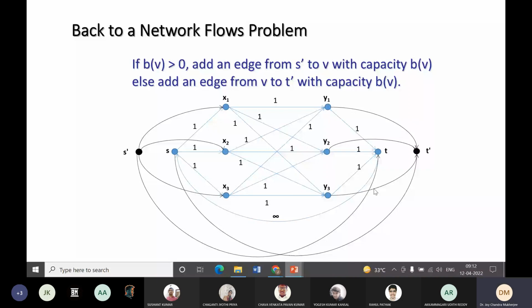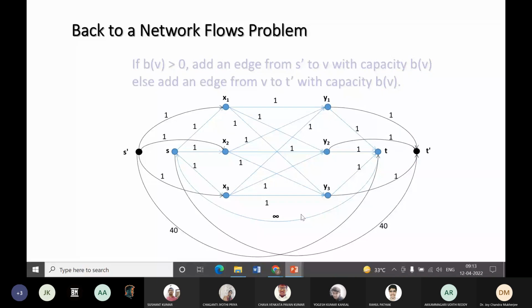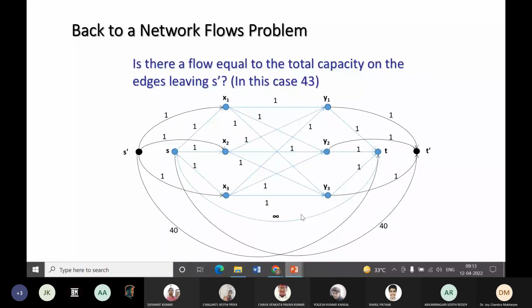Now we will see that. So what is the total supply? The total supply is 1 plus 1 plus 1 plus 40, so 43 is the total supply.